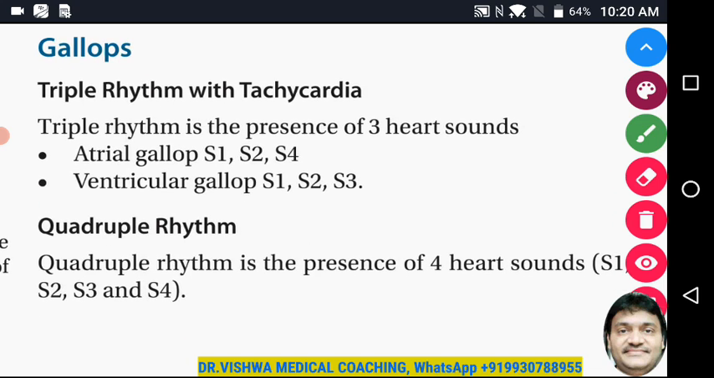Now we can also see a gallop rhythm. Gallop rhythm is an additional heart sound that can be heard. Triple rhythm with tachycardia.